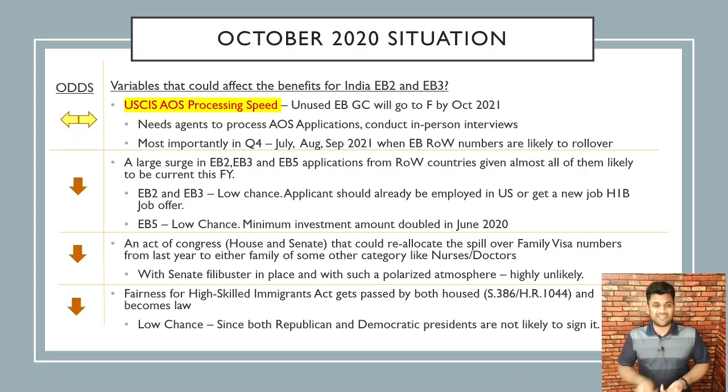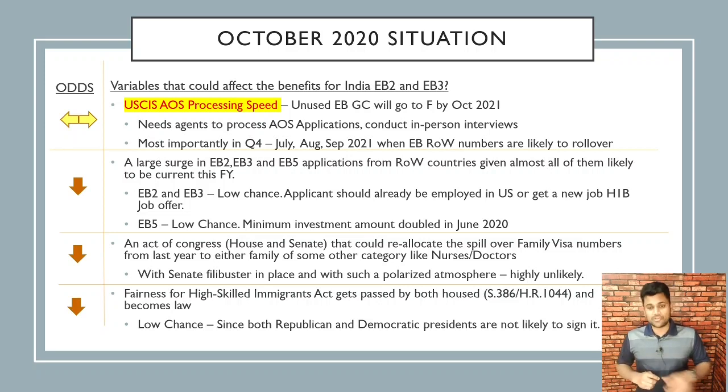Excluding India and China, it's likely that everybody will be current. The EB2 and 3 chances are pretty low because applicants should already be employed in the US or should get a new job, likely on H1B or L1. It's hard given the situation with COVID and economic uncertainty, but it's possible.